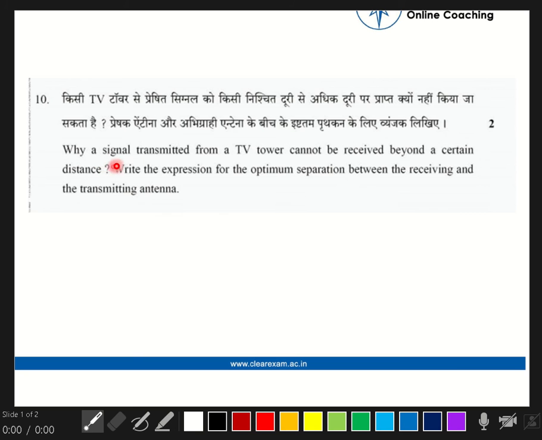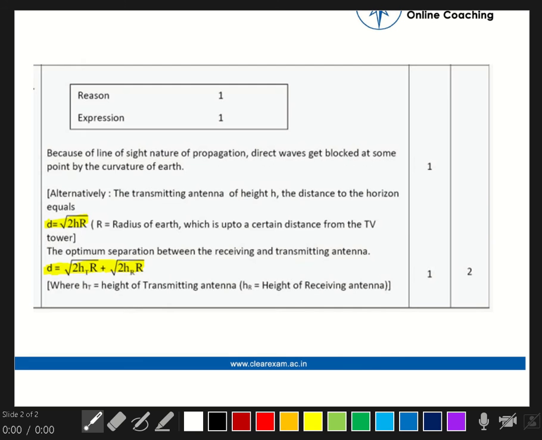In the first part, we have to give the reason why a signal transmitted from a TV tower cannot be received beyond a certain distance. Let's come to the solution. This is the reason: because of the line of sight nature of propagation, direct waves get blocked at some point due to the curvature of the Earth. Because of this, waves cannot be transmitted to the TV.